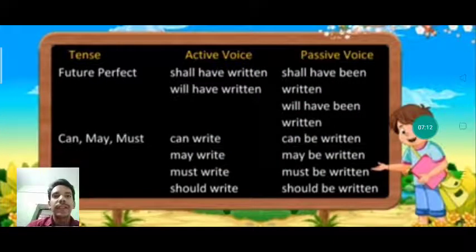Now we can see future perfect tense. Example, shall have written or will have written. So it will change into shall have been written, will have been written. Or if we are using the modals, can, may or must. Example, can write, may write, must write, should write. So this will change into can be written, may be written, must be written, should be written.